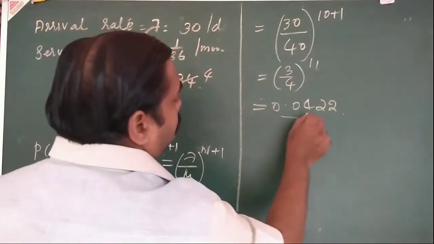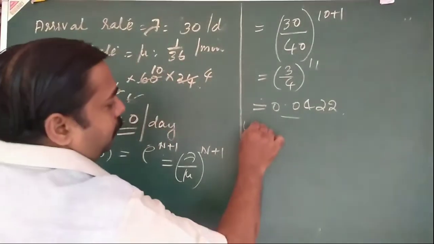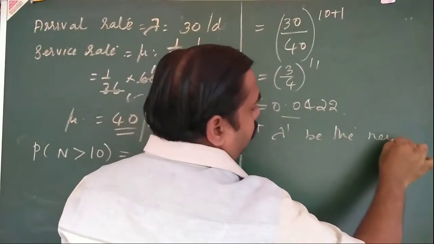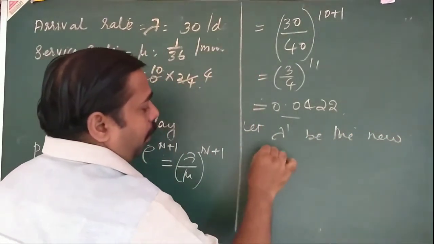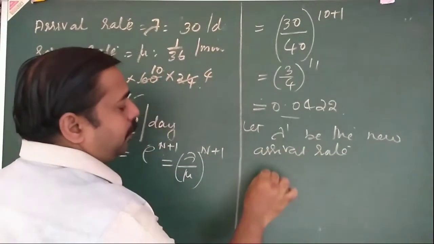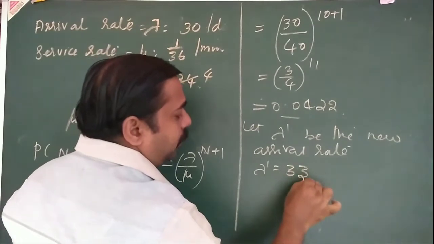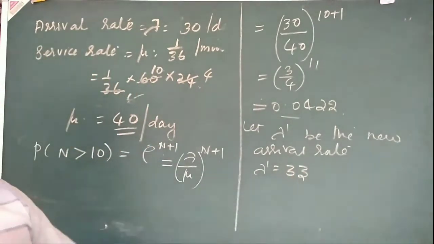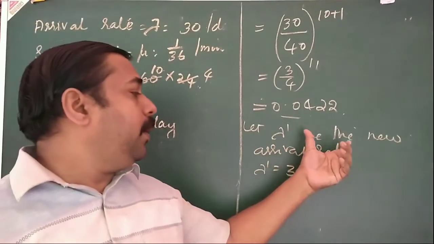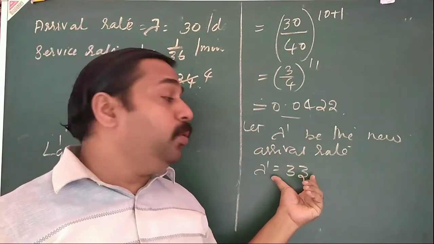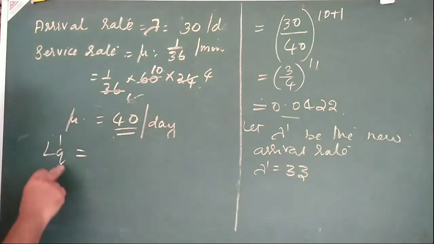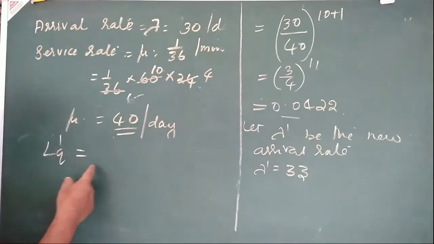So what is the next one? Now we change. Let lambda dash be the new arrival rate. So that is given as lambda dash is equal to 33 in our question. So now once again we have to find the new values, because we changed the arrival rate to a new value, that is lambda dash is equal to 33. Therefore the new LQ is taken as L dash Q.